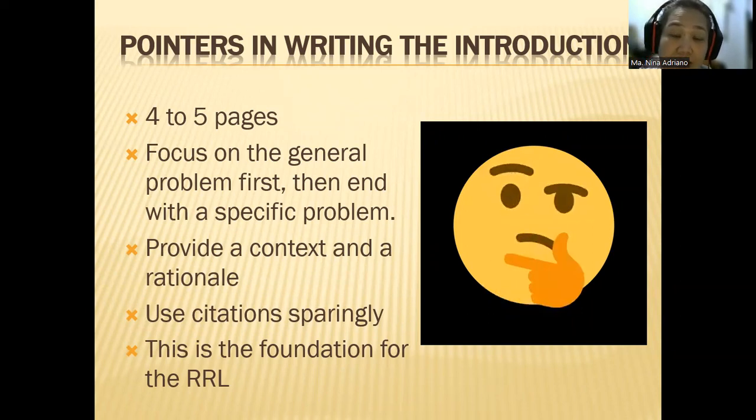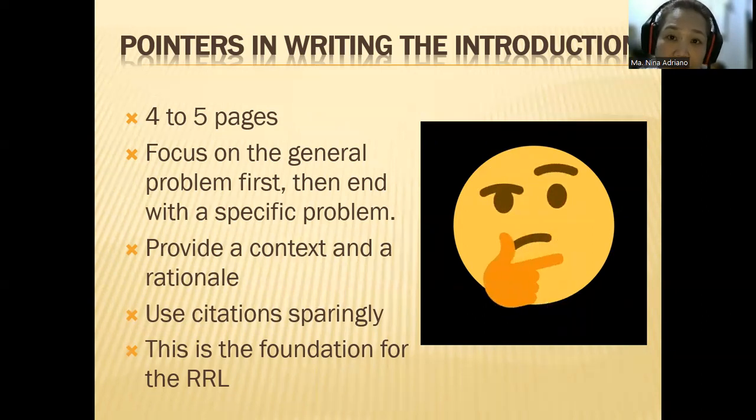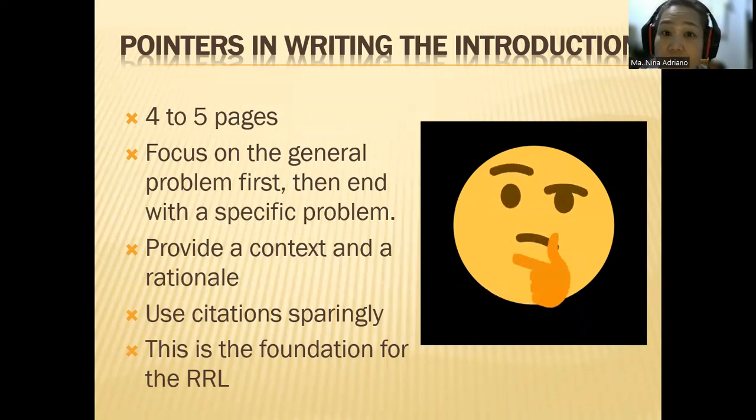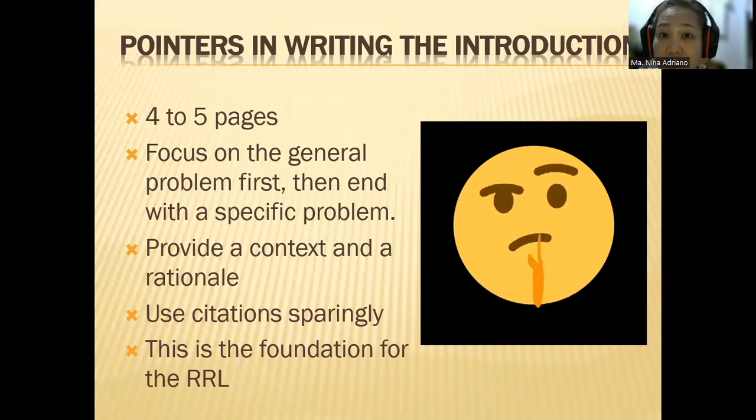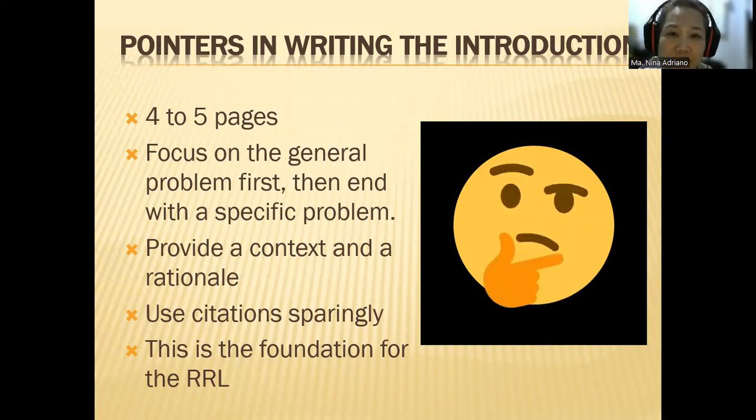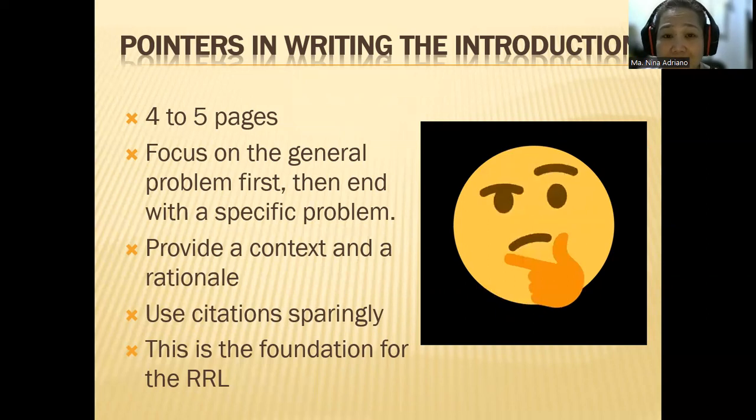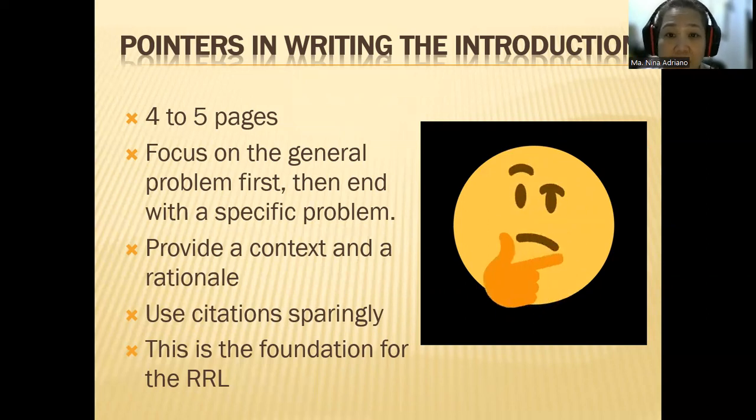That's your responsibility because there's a certain point in the rubric that is equivalent to a score for your grammar and spelling and other technical aspects of your paper. That's how research is. You should not simply be good in critical thinking, but you also have to be good in writing, and in expressing yourself well in writing. So 4 to 5 pages, the problem and its background.